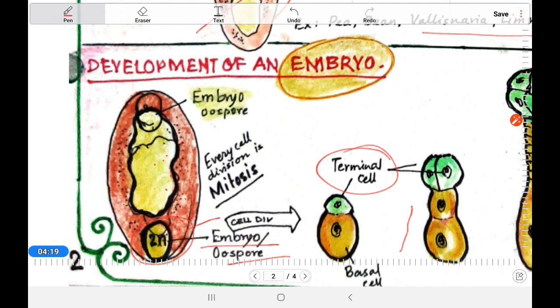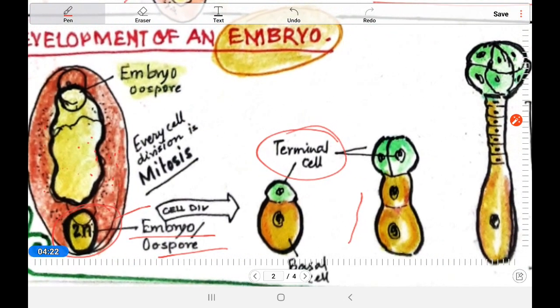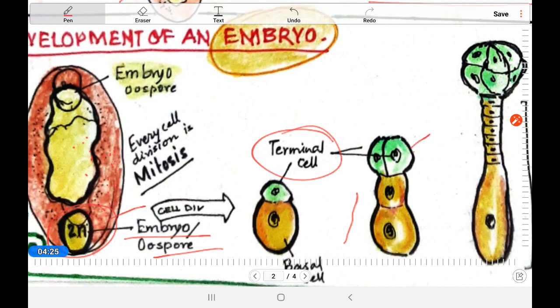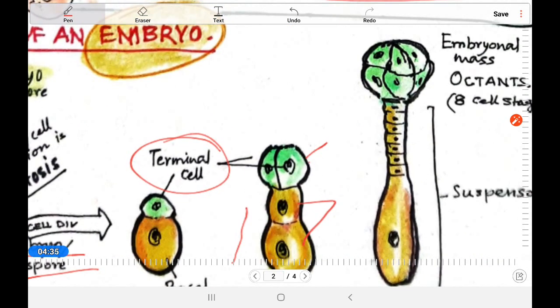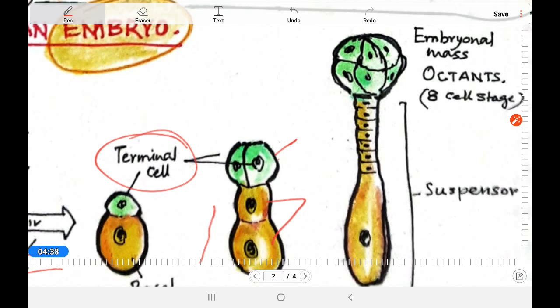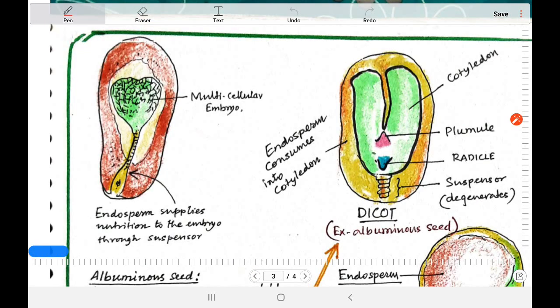Again division will take place, so that the terminal cell is again divided into two. See the division pattern. One is divided longitudinally, and the other will form a round-shaped mass, the octant, the embryonal mass. Then come the successive divisions. The basal cell forms the suspensor, and the octant is an 8-cell stage, so an embryonal mass.